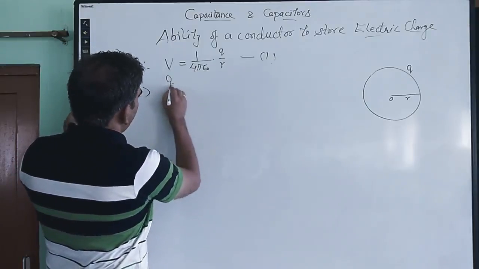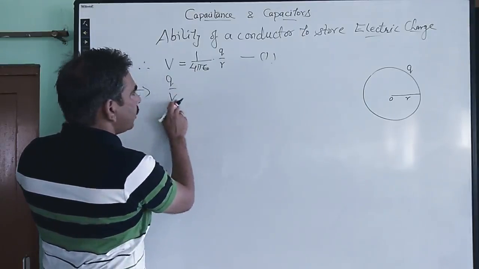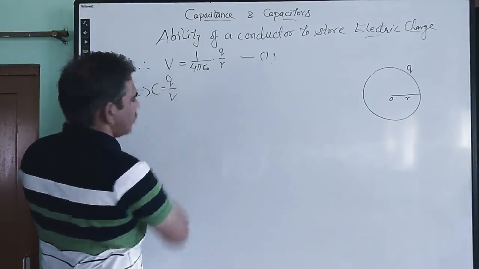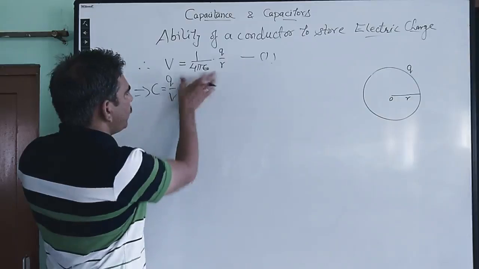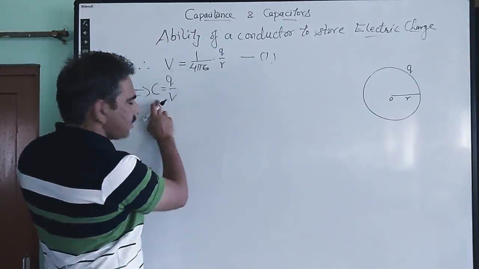So from here we can calculate Q upon V, which is actually the capacitance. So Q upon V we have to find out here, which actually means the capacitance.